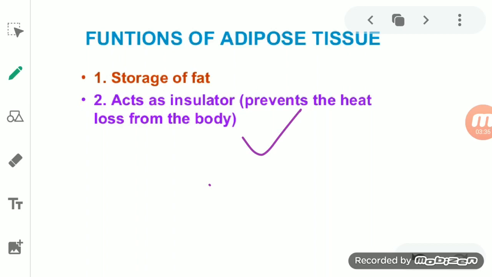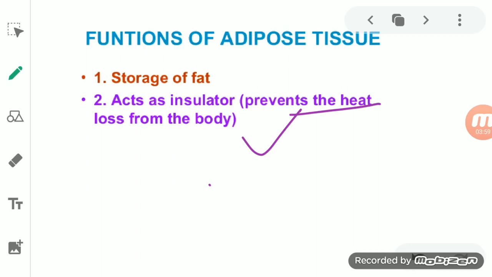Also, it forms a shock absorbing cushion around the kidneys and the eyeball. As well as it acts as an insulator, and this insulator helps in regulating the body temperature by reducing the heat loss from the body. So this is the adipose tissue.